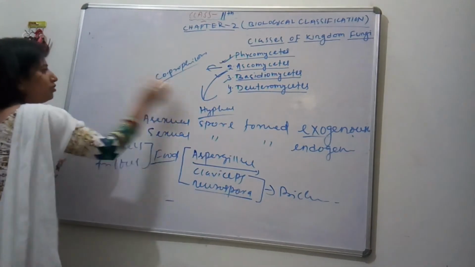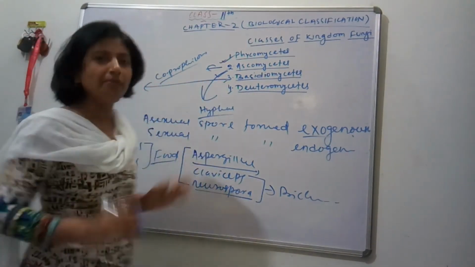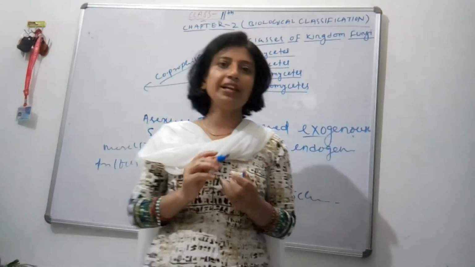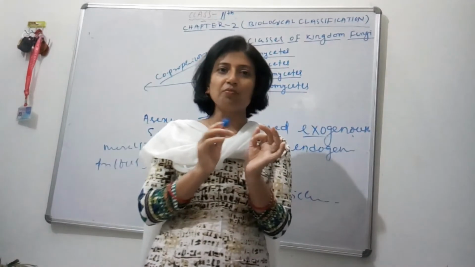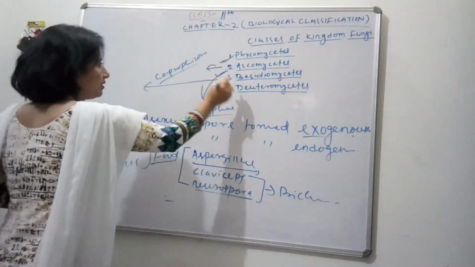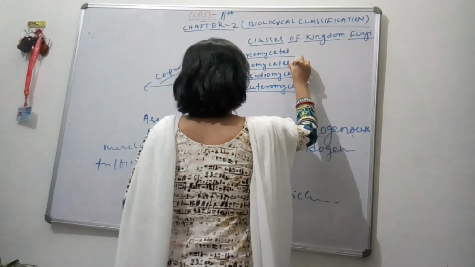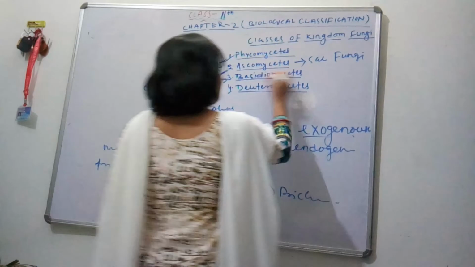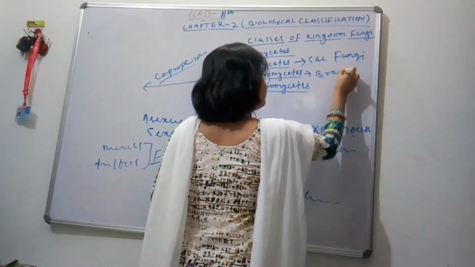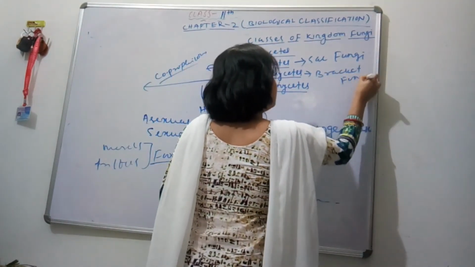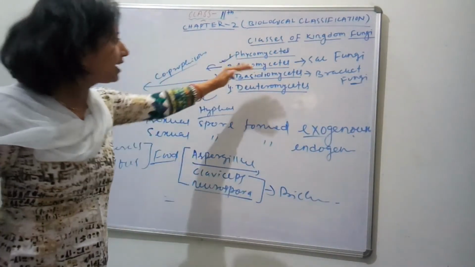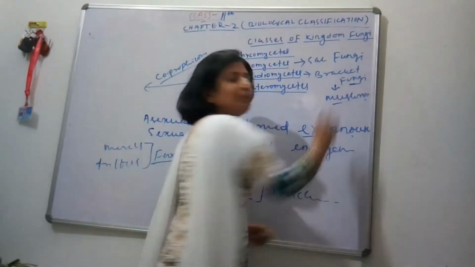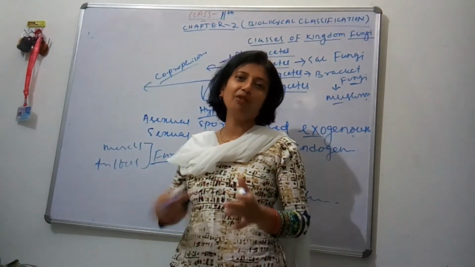Next is your Basidiomycetes. So first we have to understand what Basidiomycetes are. They are commonly called mushroom or bracket fungi. Like Ascomycetes are called sac fungi, Basidiomycetes are called bracket fungi, and the important member of this class is mushroom. We are all familiar with mushroom. We eat mushroom and we all like mushroom.